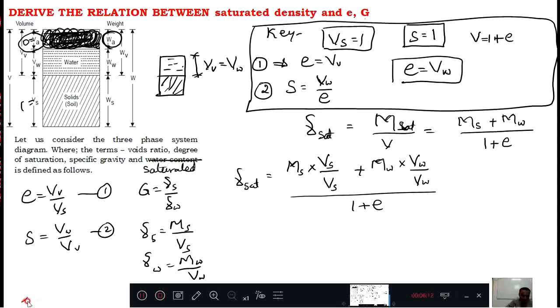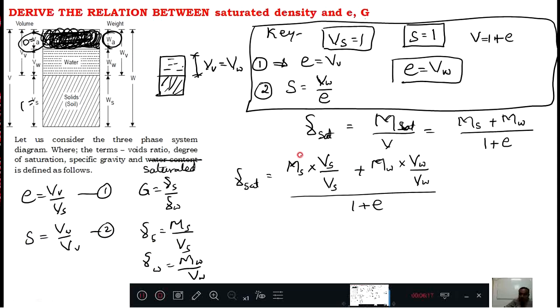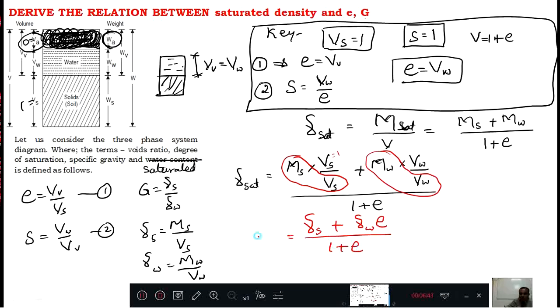Now change the color. Now what? ms by Vs is nothing but gamma s, Vs becomes 1, mw by Vw is nothing but gamma w, Vw is e, because Vv is e, therefore this is e divided by 1 plus e. This is your gamma sat, right?